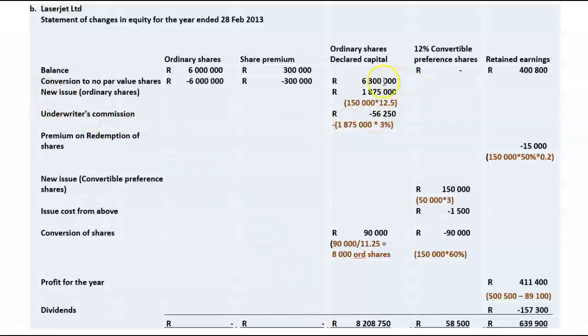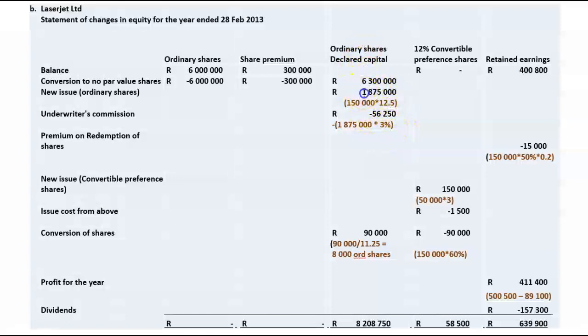So what I'm going to do is say, well, the total value of shares issued, or that they wanted to raise with a share issue, was 1,875,000. Multiplied by 3% will give us a total underwriter's commission of 56,250. I debit underwriter's commission, I credit bank 56,250. Then I credit underwriter's commission and I debit ordinary share capital declared capital account 56,250. Therefore, I have to reduce my ordinary declared capital with the amount of commission.